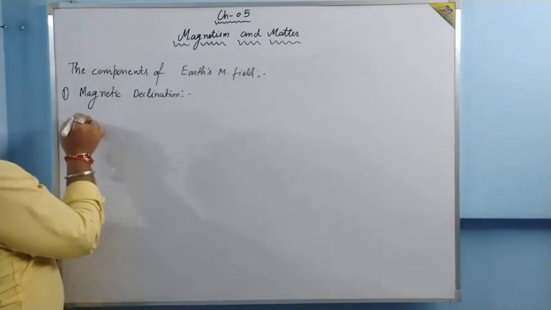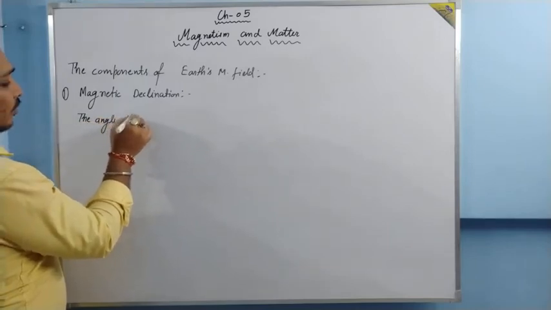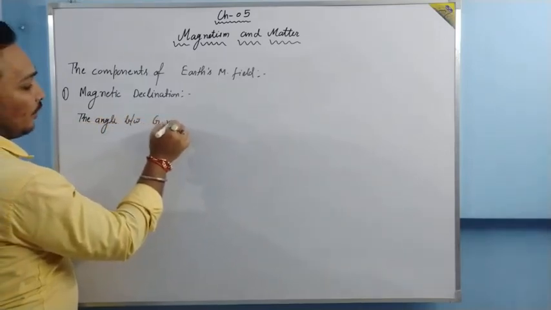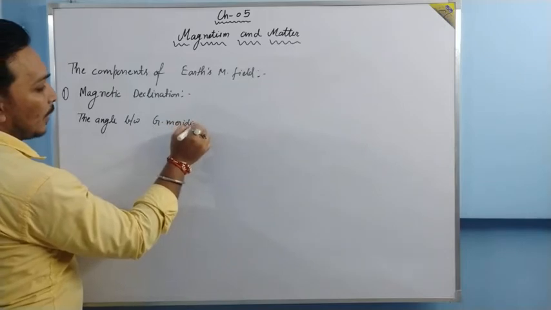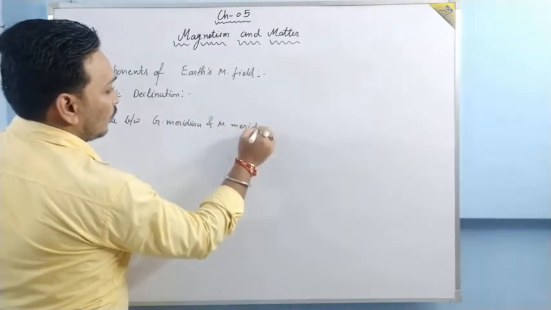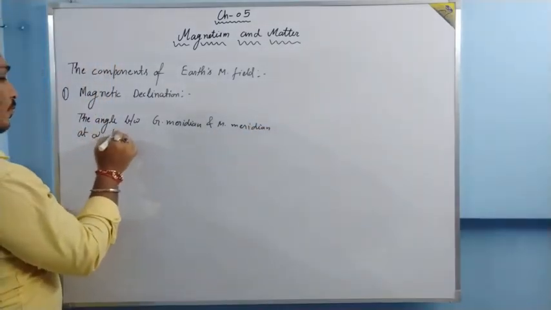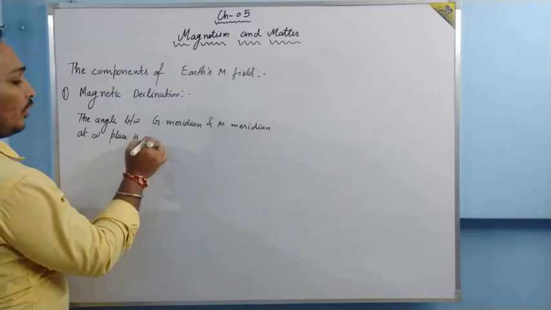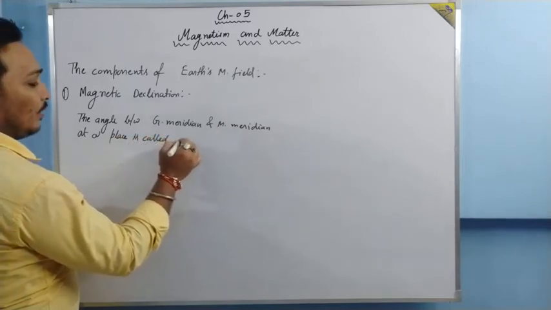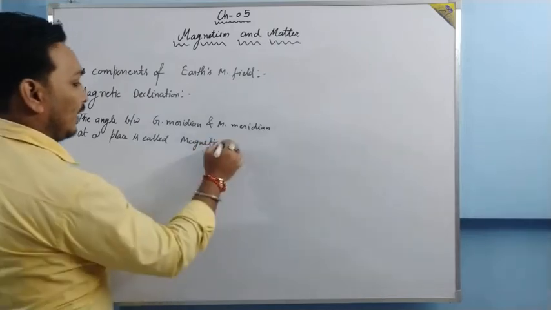How do we define that? We say that the angle between the geographic meridian and the magnetic meridian at a place is called magnetic declination.